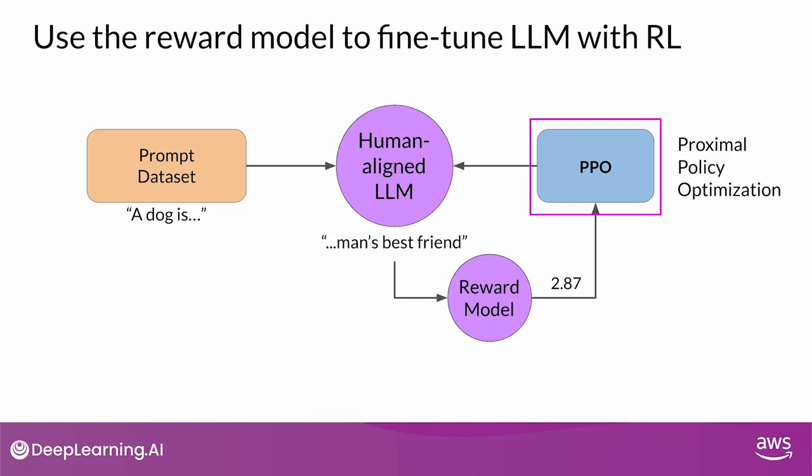PPO is a pretty complicated algorithm, and you don't have to be familiar with all of the details to be able to make use of it. However, it can be a tricky algorithm to implement, and understanding its inner workings in more detail can help you troubleshoot if you're having problems getting it to work. To explain how the PPO algorithm works in more detail, I invited my AWS colleague EK to give you a deeper dive on the technical details.